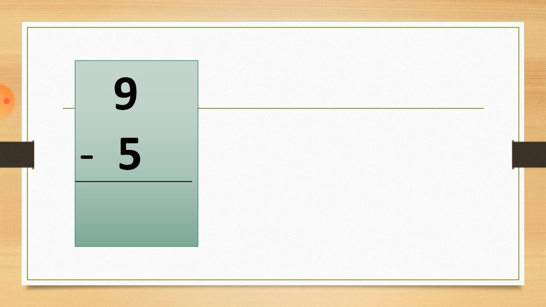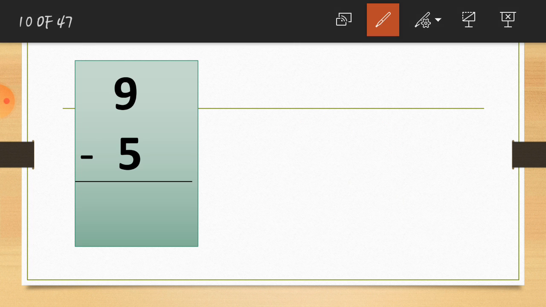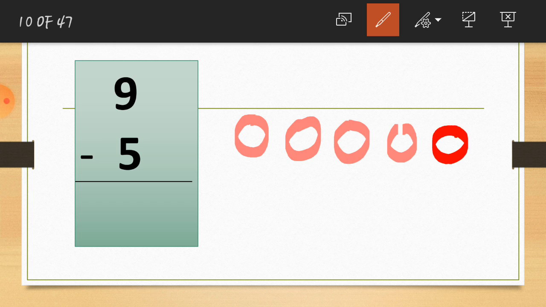Don't cut, just remove your 5 fingers. Just hide the 5 fingers. Now how many fingers are left? Okay, I know your answer, but let's see through this example. Let's see, students. Here I make 9 circles. Just see, students: 1, 2, 3, 4 and 5.